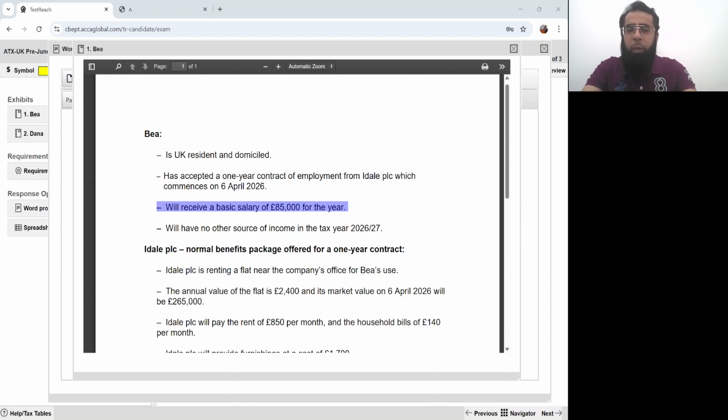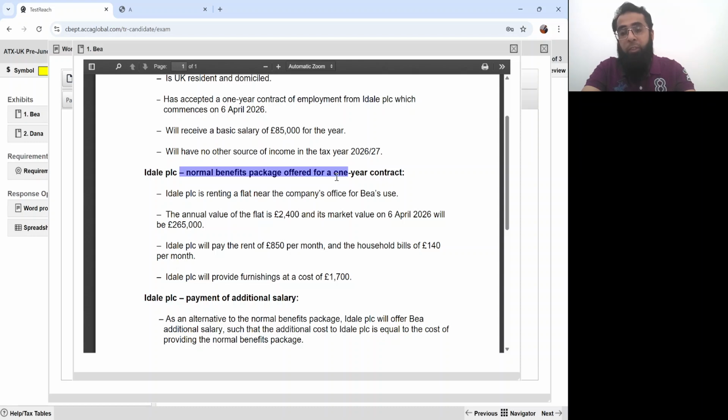Just the start of the question. Ideal PLC normal benefits package offered for a 1 year contract. Ideal PLC is renting a flat near the company's office for base use. The annual value of the flat is £2,400 and its market value on 6th April